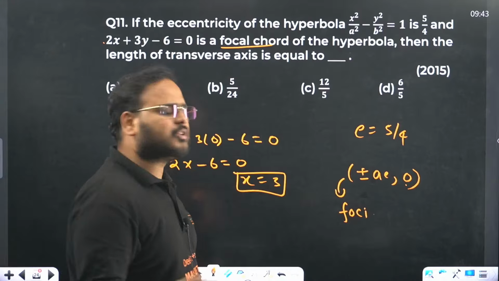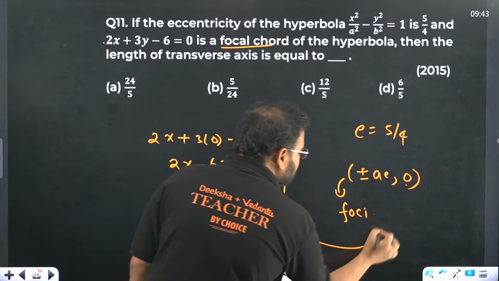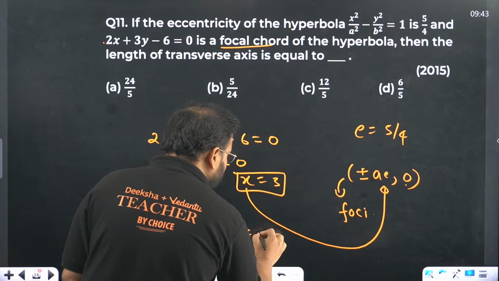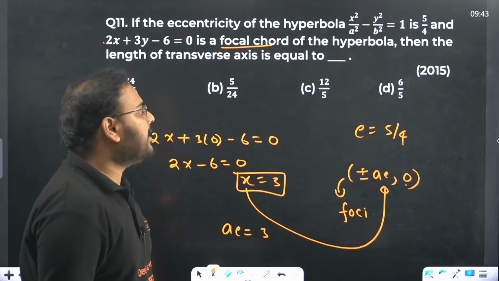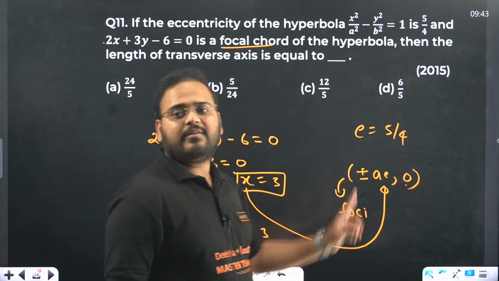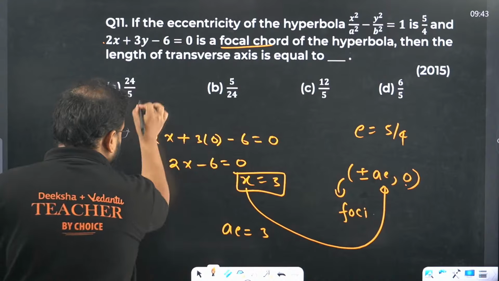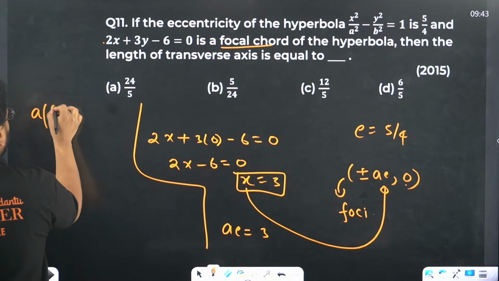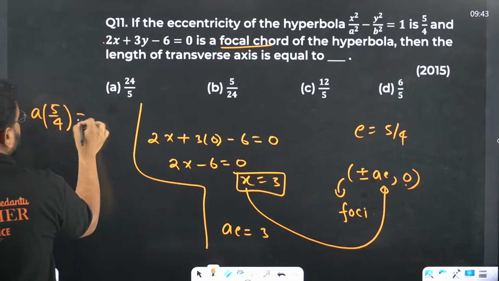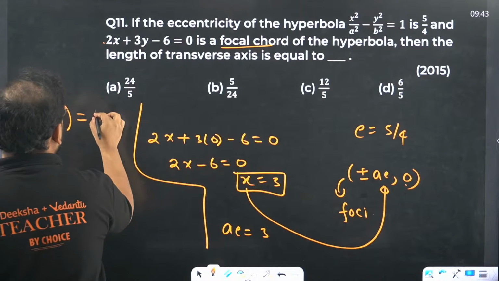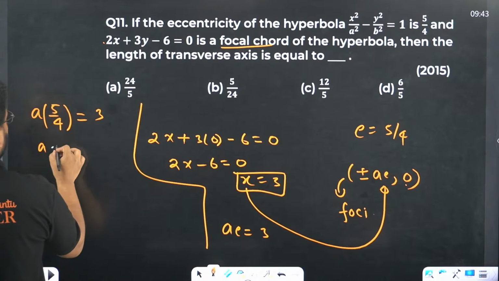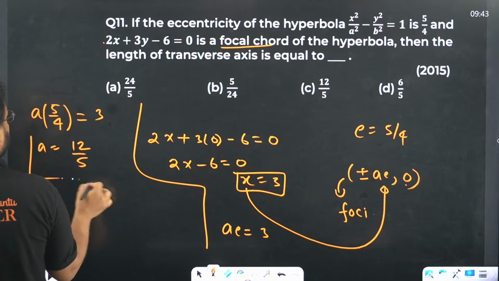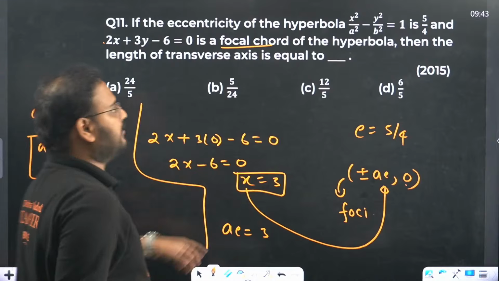And what is this x value actually? It is nothing but the AE value. It means I'm getting AE as 3. Do we have the E value? We do, E is 5/4. So A into 5/4 is equal to 3. So I get A value as 12/5.